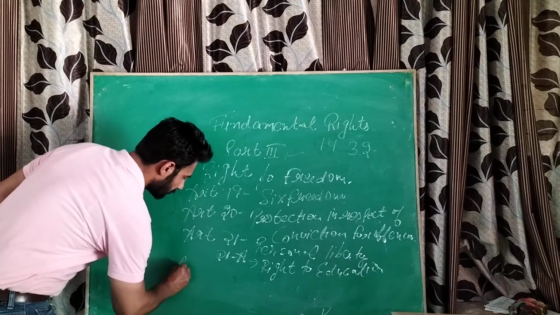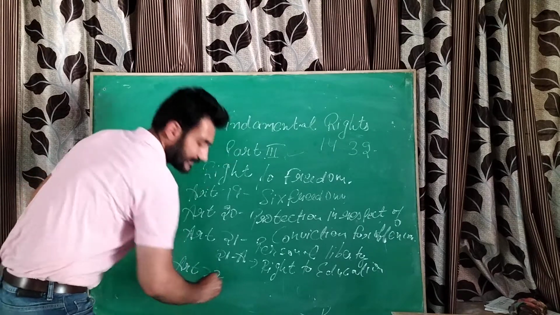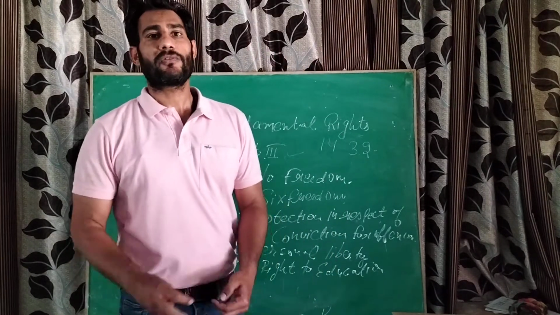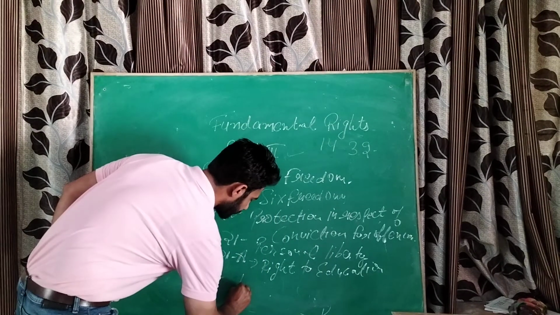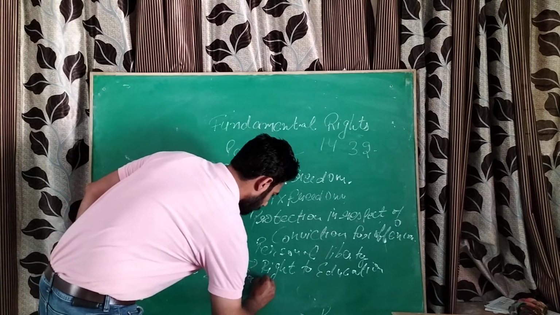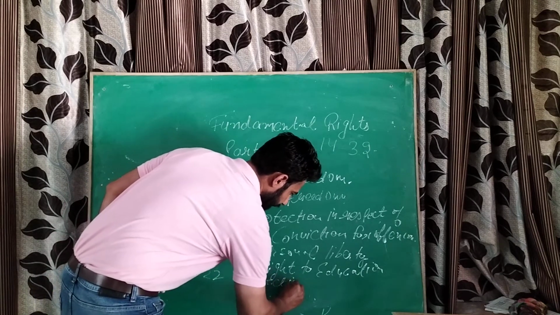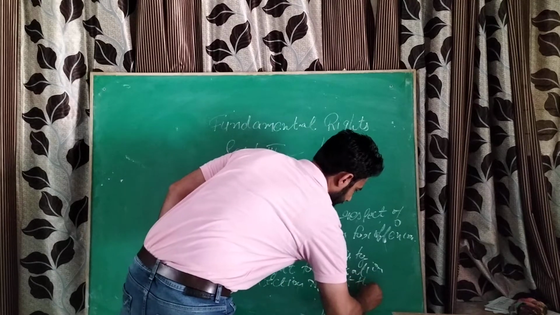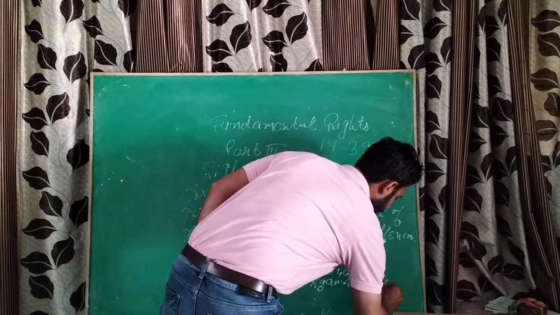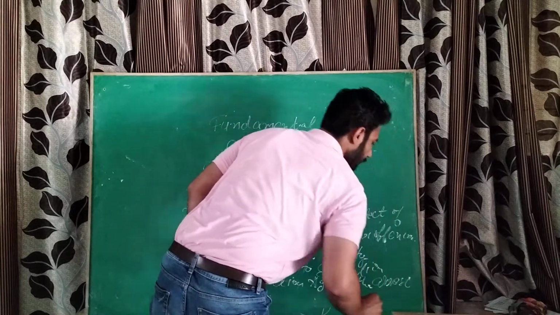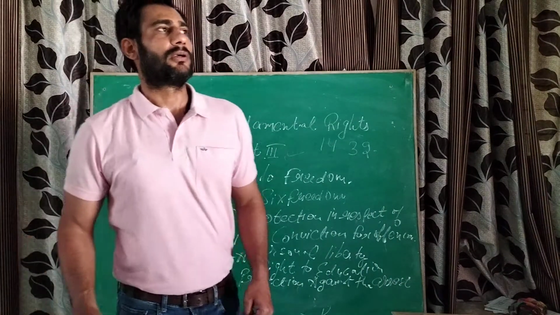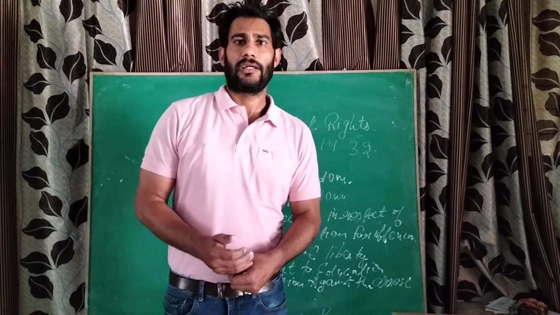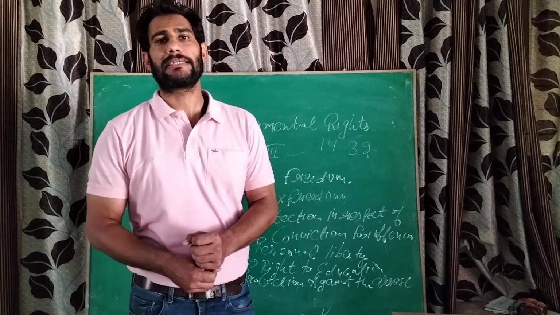And next, we have Article 22. Article 22 provides protection against arrest. So this particular article in the right to freedom deals with the protection against arrest.